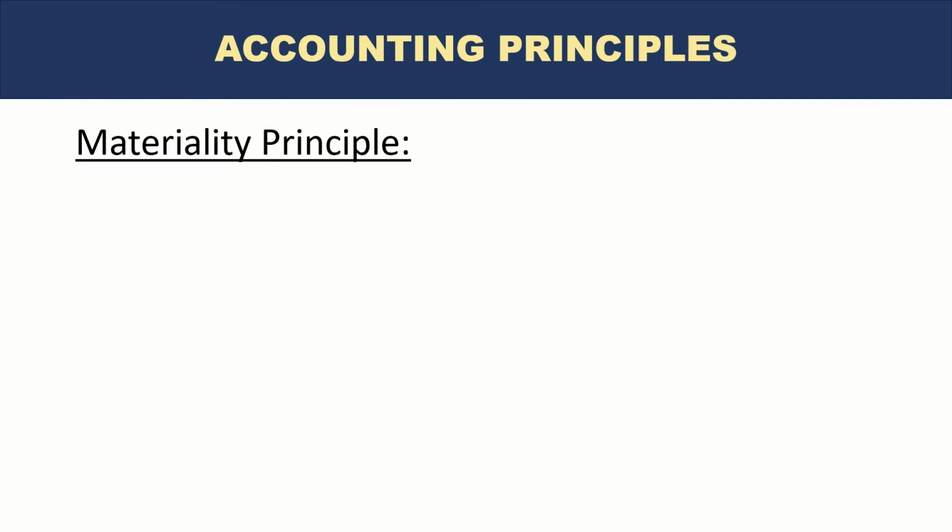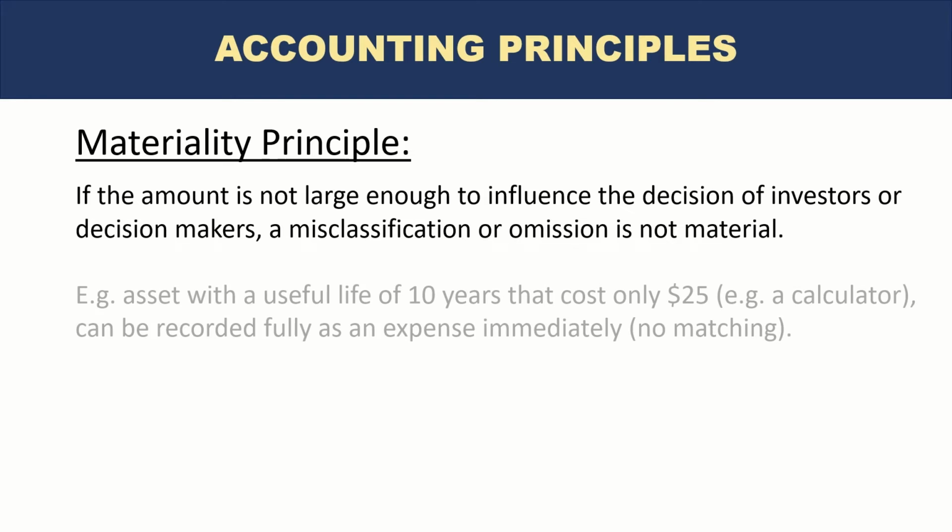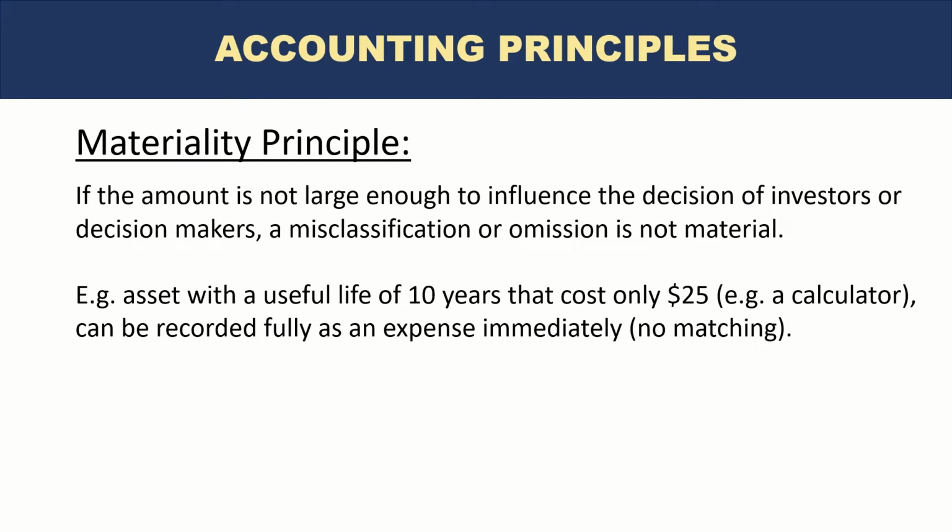The next one is the materiality principle. What it states is that if the amount is not large enough to influence the decision of investors or decision makers, a misclassification or omission is not material. If there is an asset with a useful life of 10 years that costs only $25, an example would be a calculator. Some calculators last many years, right?